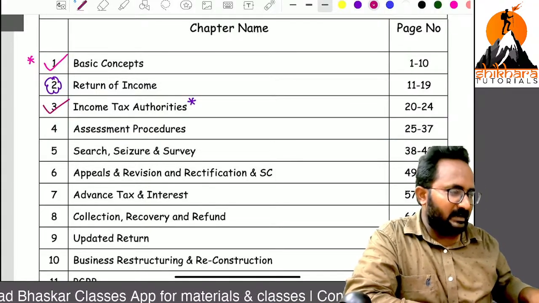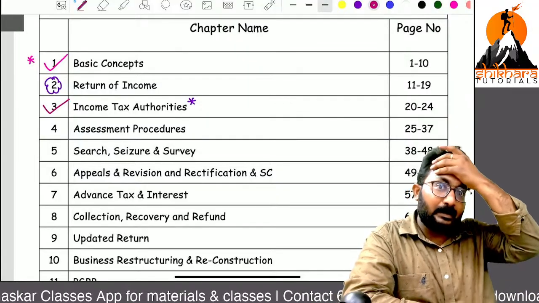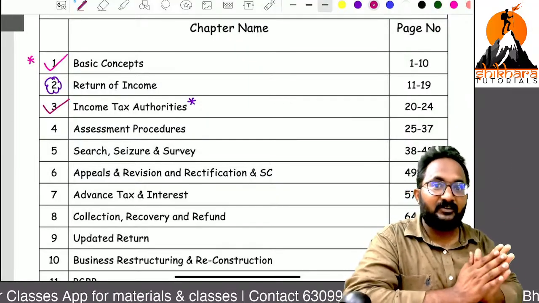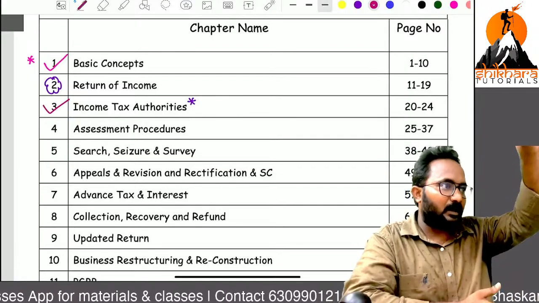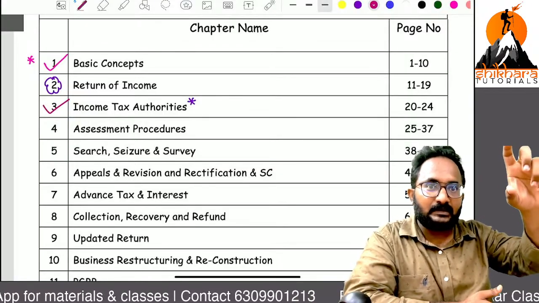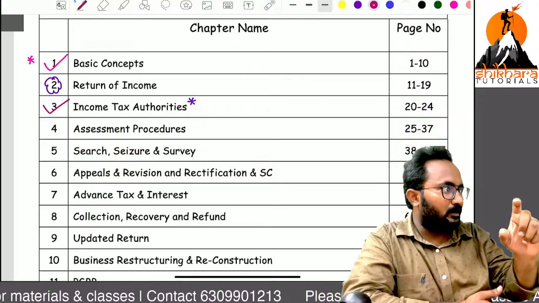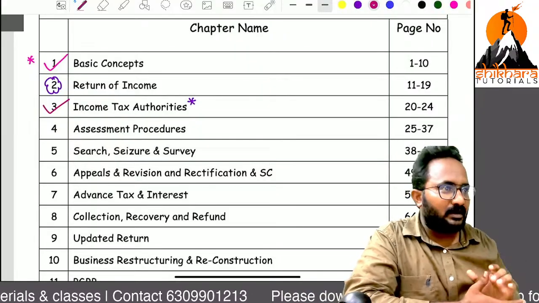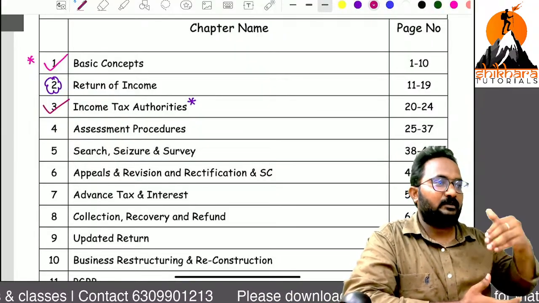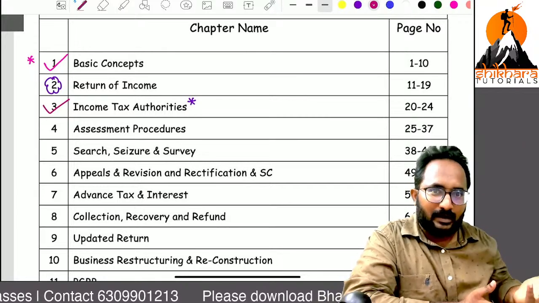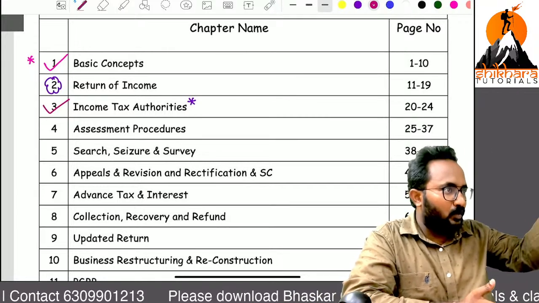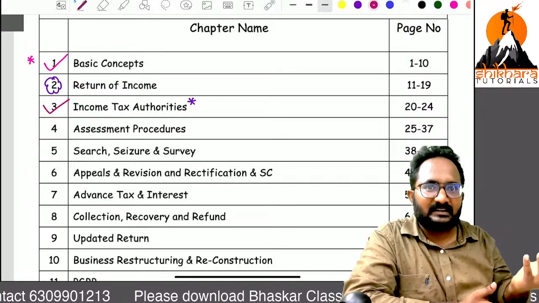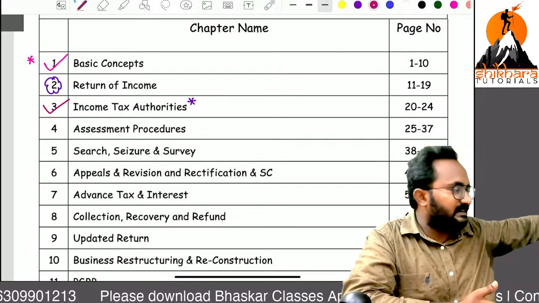You know, practically in income tax offices, we have various levels: Commissioner of Income Tax, Assessing Officer, Joint Commissioner, and CBDT. You know these words already. But who is the superior and who is the lower authority, who is subordinate, and what are the roles and responsibilities? These are all the things we can discuss in this chapter.